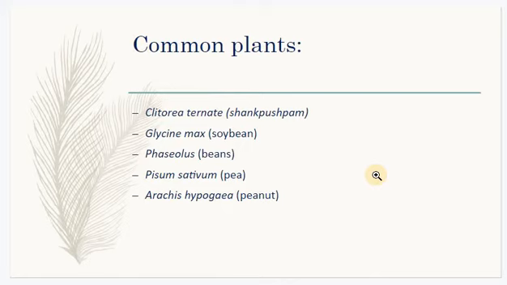Coming to the common plants, Clitoria ternatea, Shankhupushpam, Glycine max, soya beans, Phaseolus mungo, Uzhunnu, Paruppu, Pisum sativum, payar, Arachis hypogaea, kappalandi, peanut. So all these are coming from this family. So this family is economically also very much important.